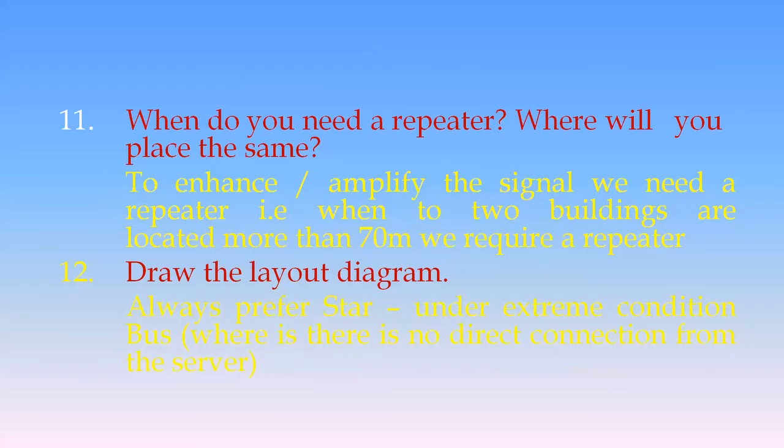So the last question would be drawing the layout diagram. Always try to go for or prefer star topology. Under extreme conditions, we can choose bus. So when to choose bus? When there is no direct connection between the server and all other buildings, we will move on to bus topology. With this note, let us straight away move on to the problem and try to solve it.